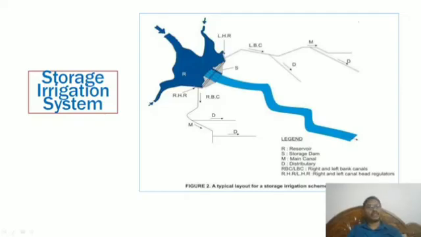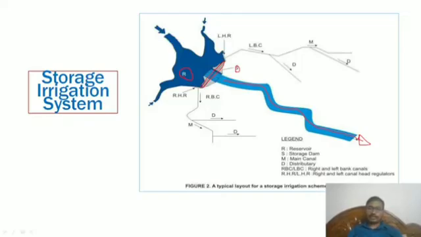Hopefully everyone is understanding. The storage irrigation system is, as I mentioned, perennial in terms of direct, storage, combined. Now direct is finished; now storage. What is storage? For example, if we are constructing a reservoir, R stands for reservoir. We have stopped the water here, and this is the river path; the main natural river is going like that, and S is defined as storage.